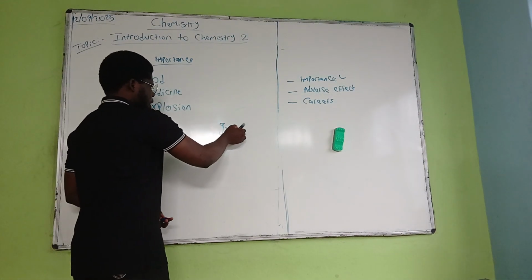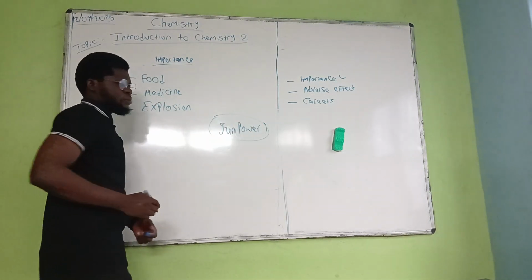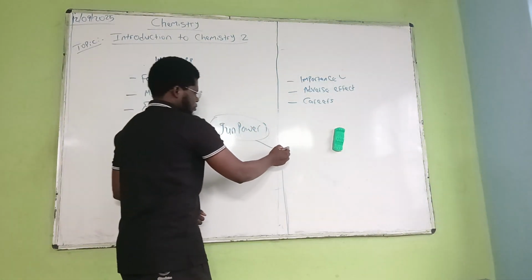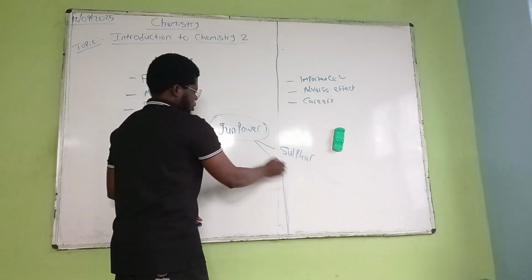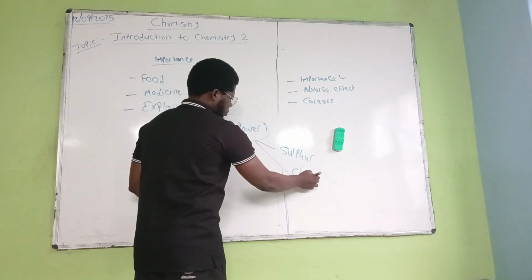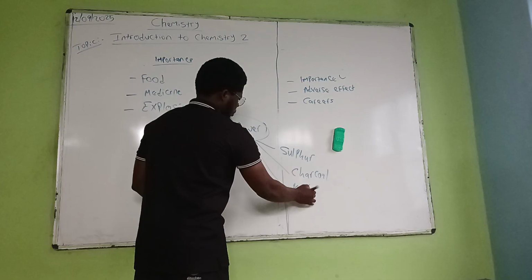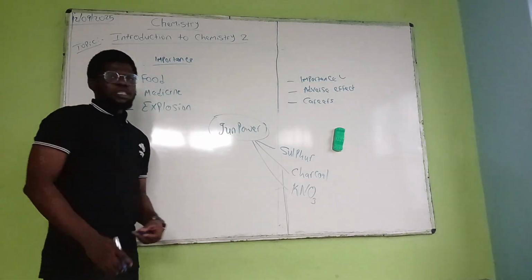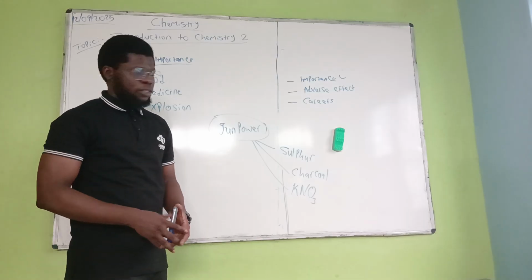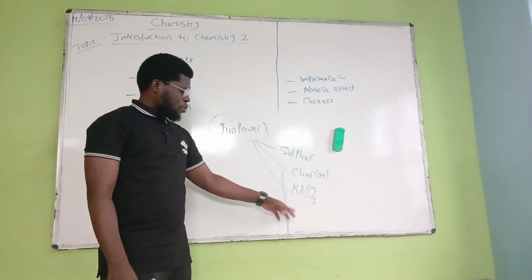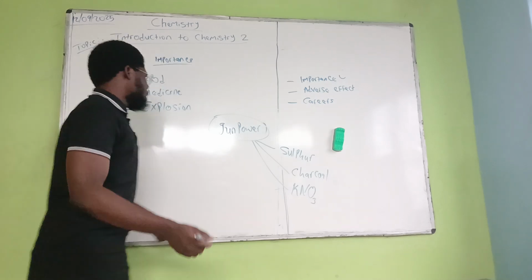The gunpowder we are talking about was made from some certain things. What are those things? We have sulfur, we have charcoal, and then the last one, we have potassium nitrate. So these are the three basic things used in making gunpowder used by the military nowadays: sulfur, charcoal, and potassium nitrate. So that's that.